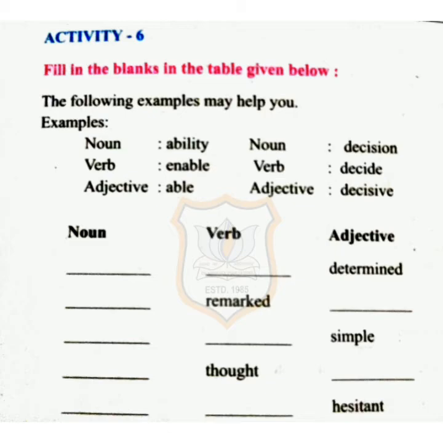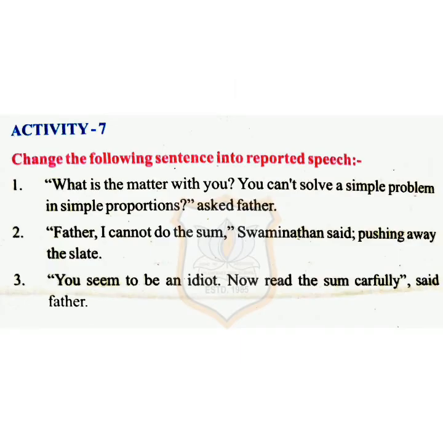Now we come to activity 7. Here change the following sentence into reported speech. Now the sentence has been given as the direct speech. So it is in the inverted comma. So we will change into reported speech.